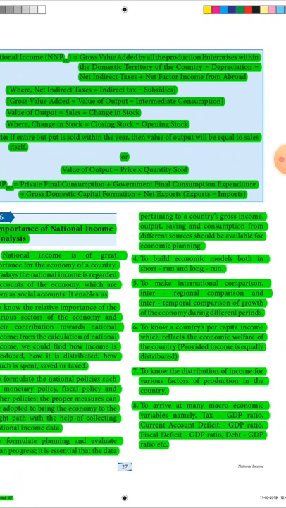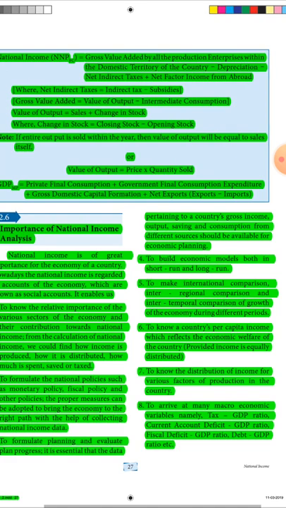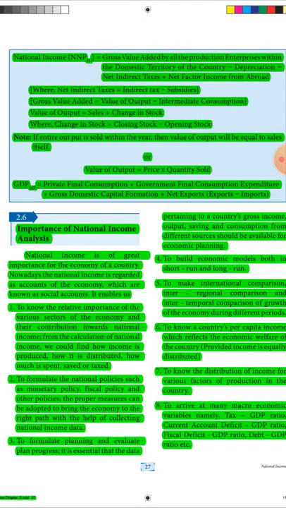Gross value added equals value of output minus intermediate consumption. Value of output equals sales plus change in stock, where change in stock equals closing stock minus opening stock. Note, if entire output is sold within the year, the value of output will be equal to the sales itself, or value of output equals price into quantity sold.